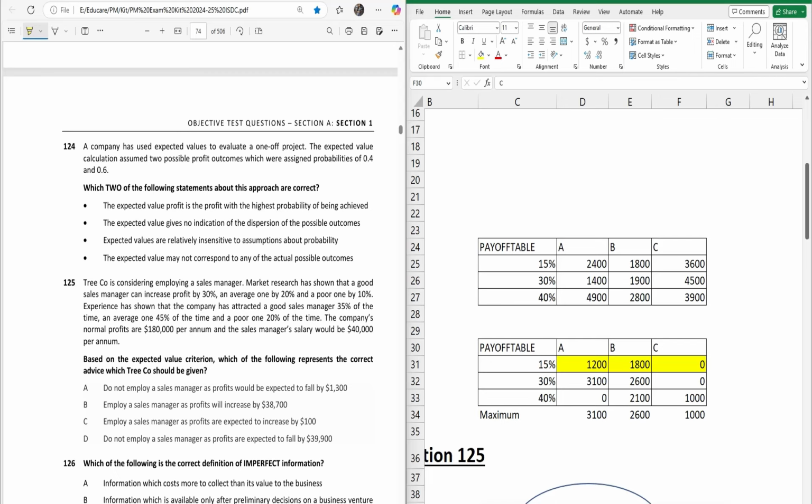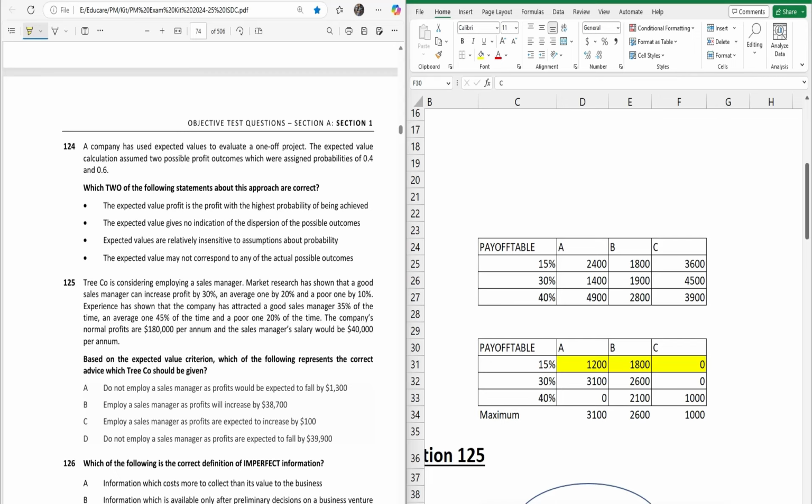Then we have the second one: expected value gives no indication of dispersion of the possible outcomes. Yes, expected value shows the average but not how spread out the outcomes are, right? So you need standard deviation or range to understand the dispersion of the possible outcomes. So this is not indicated by the expected value. So yes, it's the correct one.